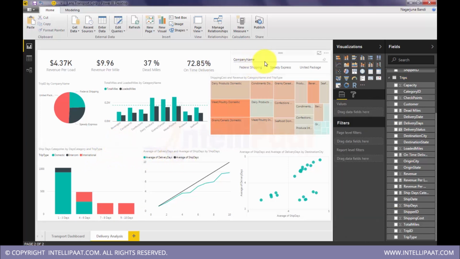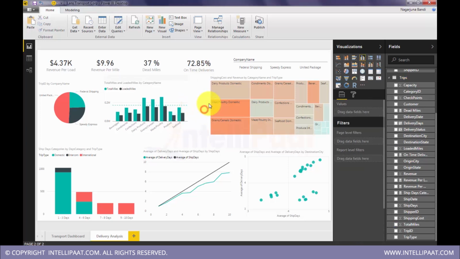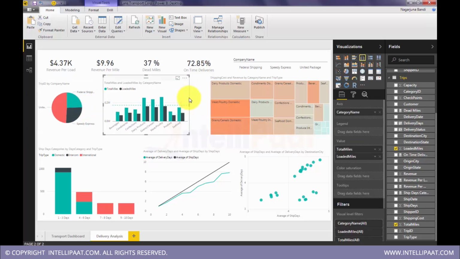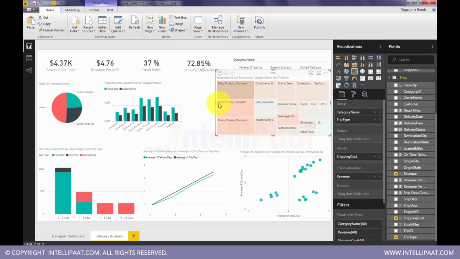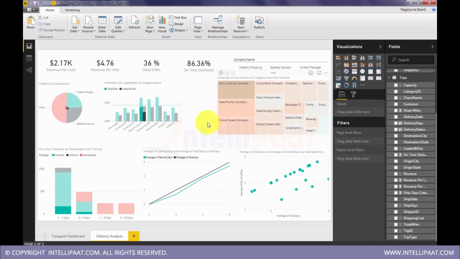So I have discussed some of these filters, right? We can actually put more advanced filters here on these visualizations. So we'll do some squeezing here, more squeezing, because I want to do this study